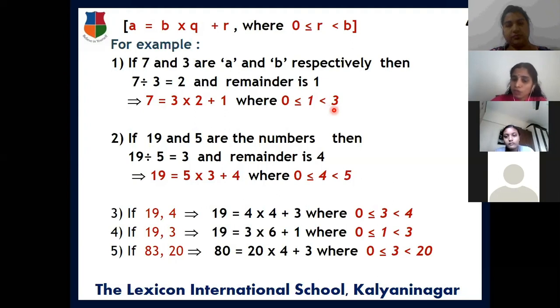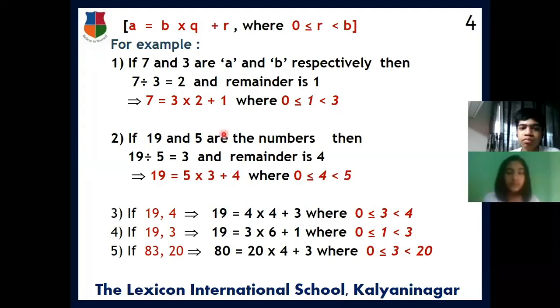And if you divide 6 by 3, then it's a factor, so the remainder is 0. And again, if you go to 7, 7 divided by 3, then the remainder is 1. Again, it started to repeat. That means 0, 1 and 2, only 3 numbers, which are greater than or equal to 0 and less than 3. All these are the 3 possible remainders when any number is divided by 3.